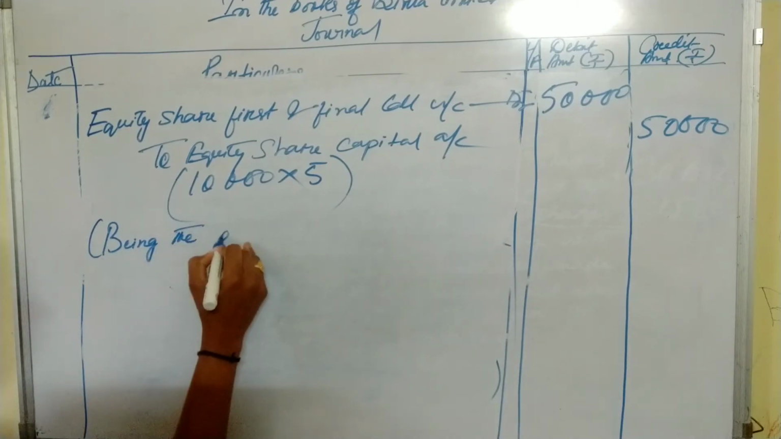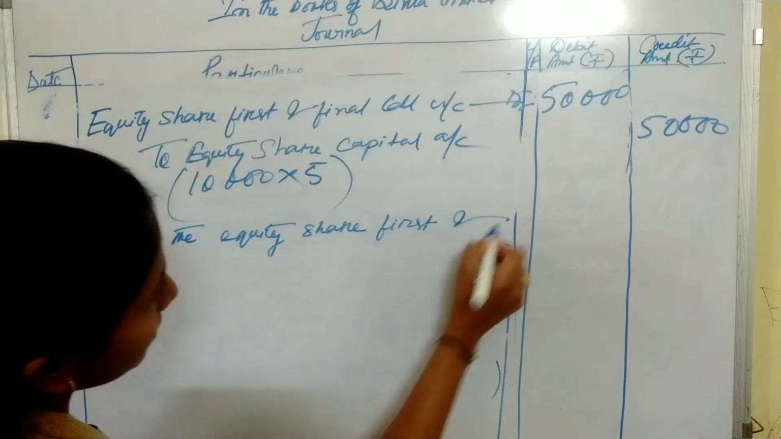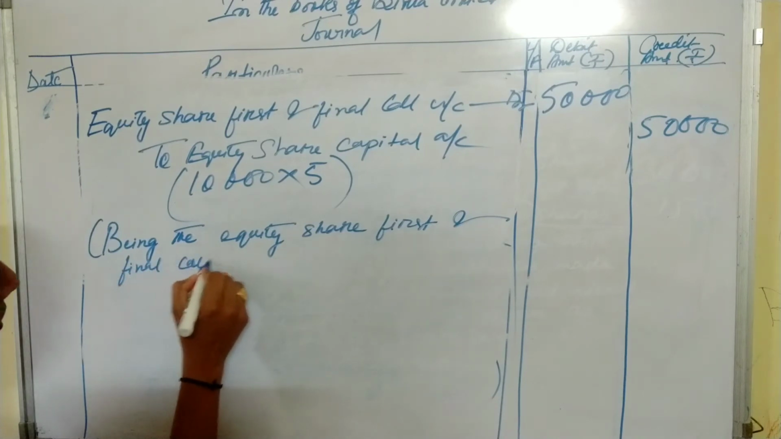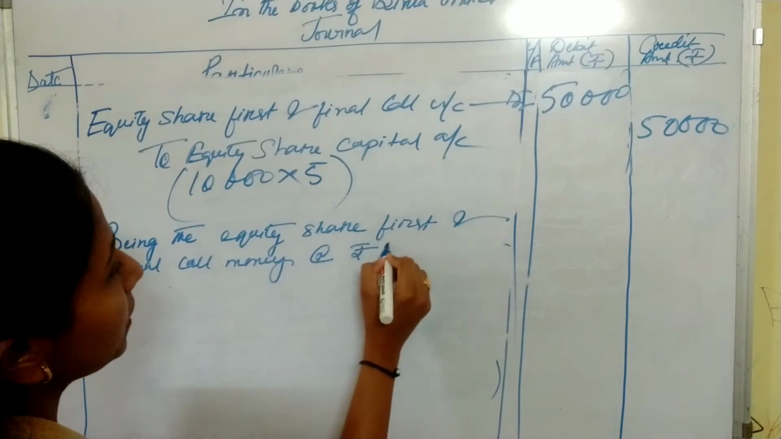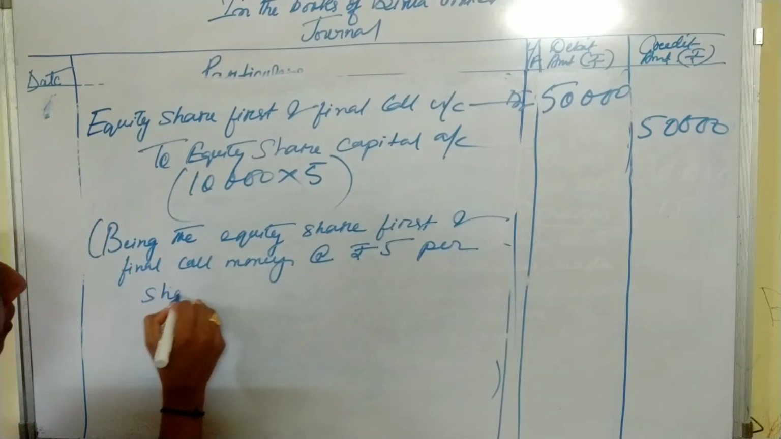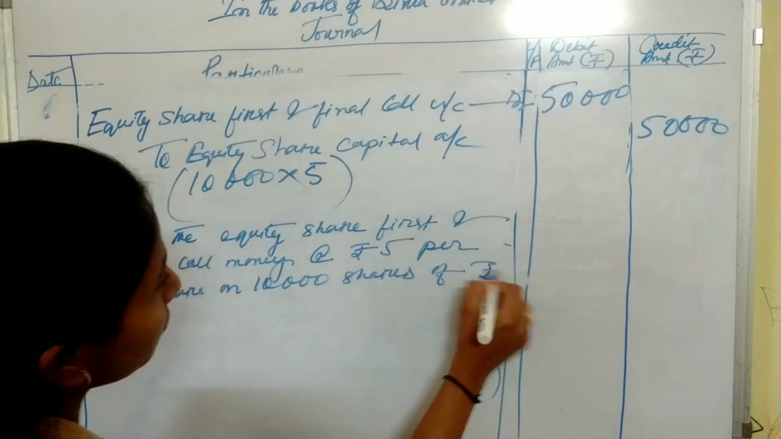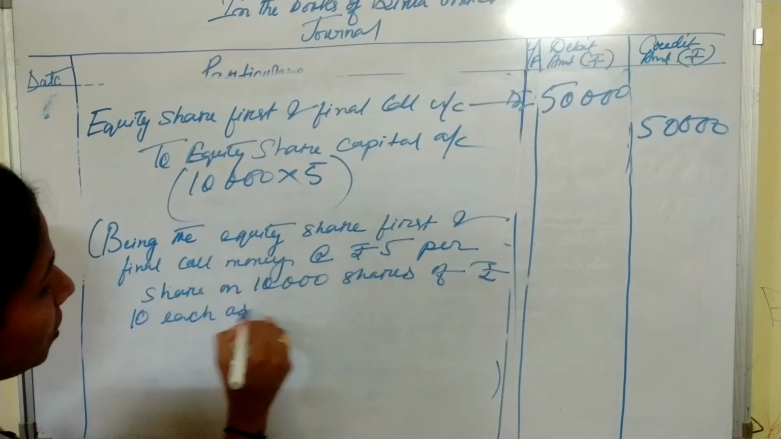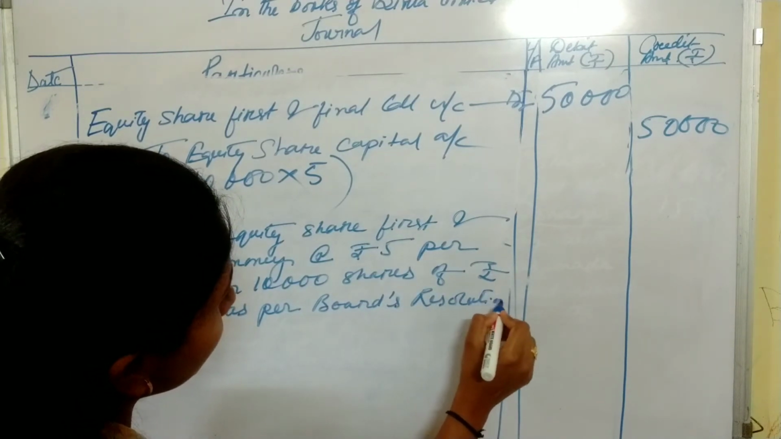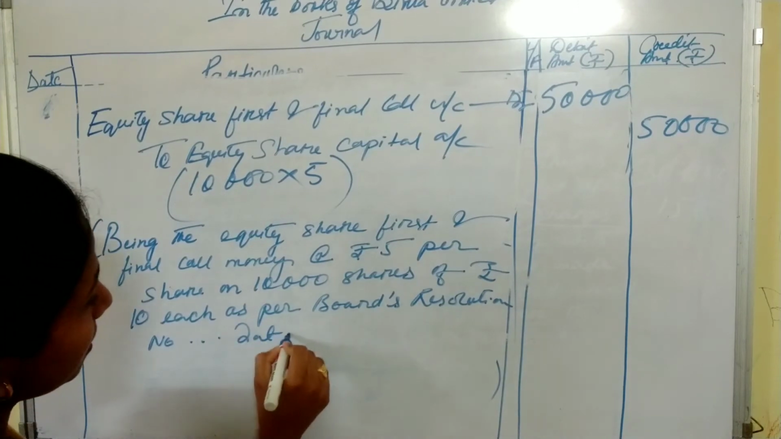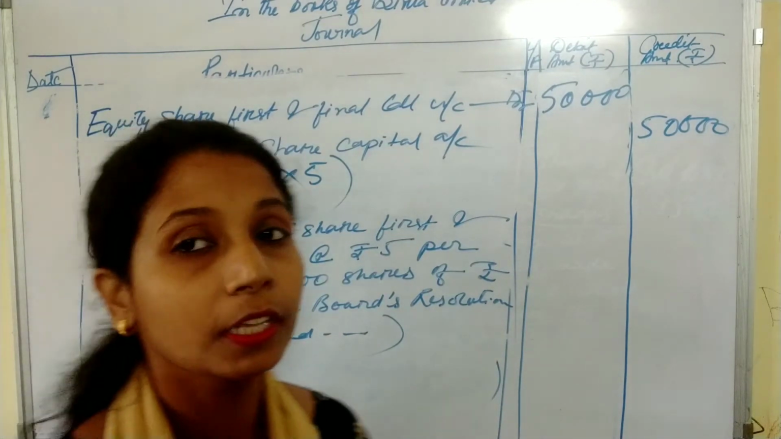Being the equity share first and final call money due at the rate of ₹5 per share on 10,000 shares of ₹10 each as per board's resolution number ... dated ... So this is the narration for your first and final call due entry.